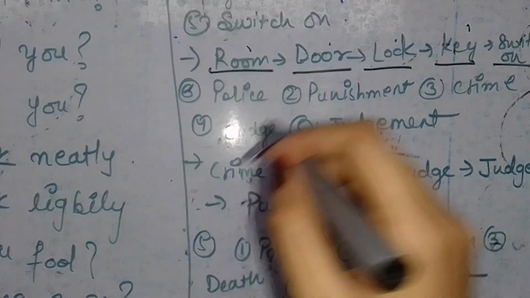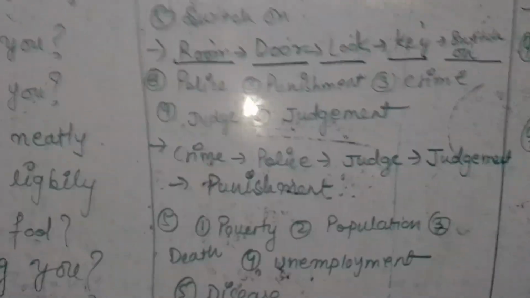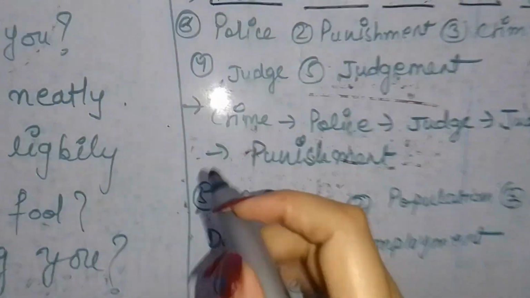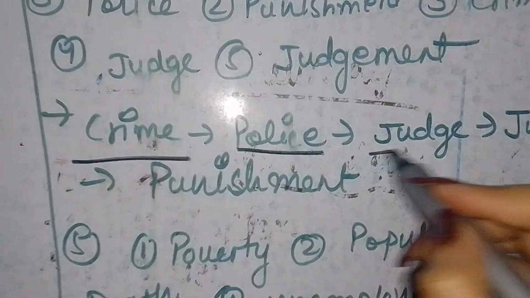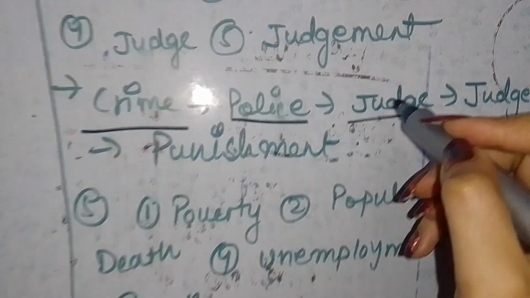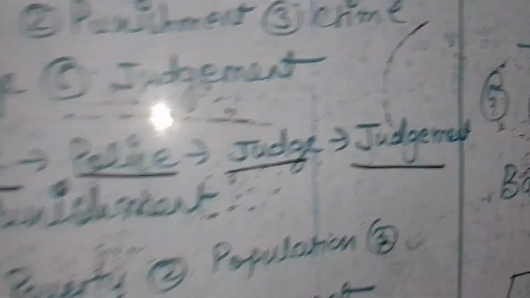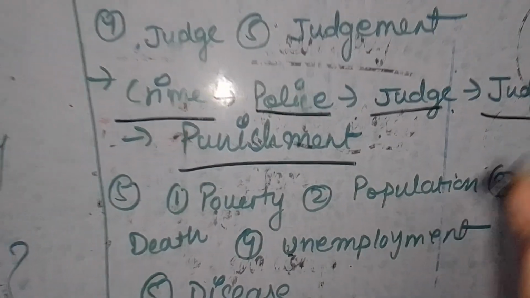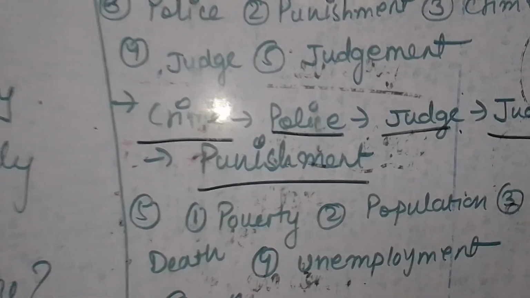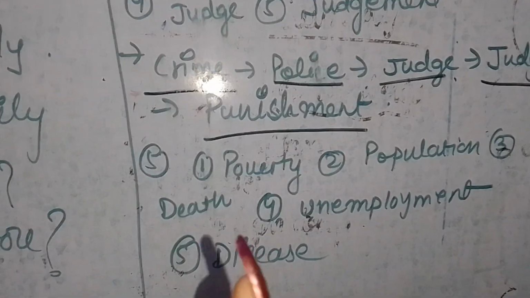The next is police, punishment, crime, judge and judgment. First of all, a man will commit a crime. For that, the police will catch him. He will take the criminal to the court where a judge is there who will give his judgment, and then he will give the adequate punishment for which the person is liable. So the correct order of this is crime, police, judge, judgment and punishment, right?